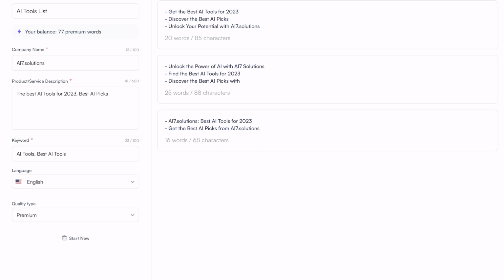Because now I have the title, but I have to jump into another tool and generate the description as well. Get the best AI tools for 2023. Pretty good. Discover the best AI picks. Also good. Unlock your potential with AI 7 solutions. Unlock the power. Yeah, it's pretty good. Just pick one. But I think this is all you can do. I can give it some stars or bookmark it or whatever, but I cannot take these titles and generate descriptions